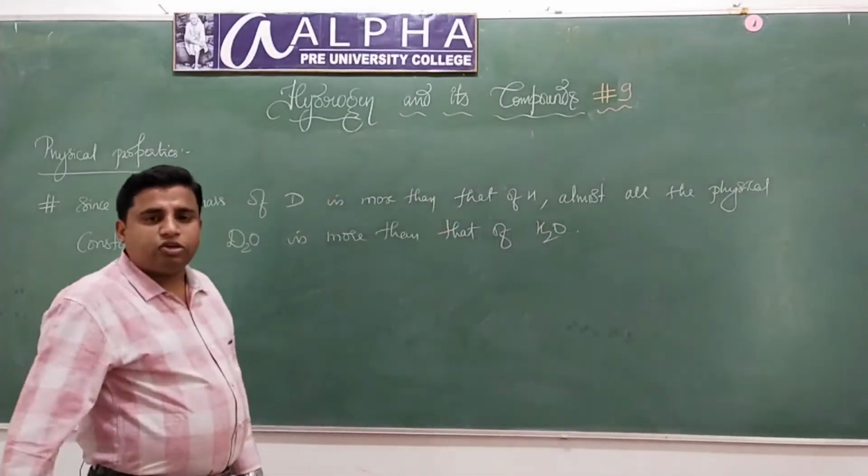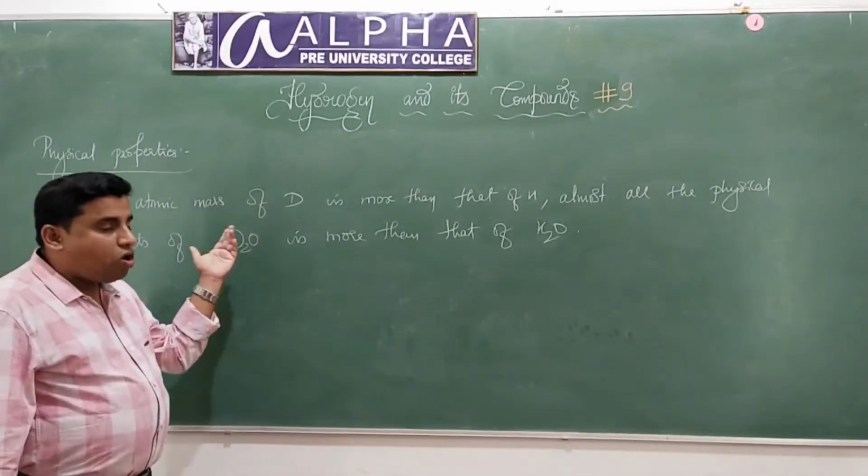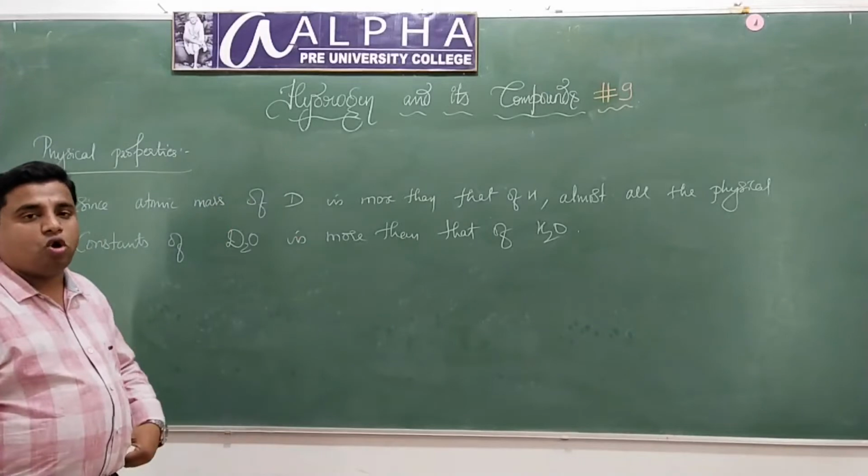Is more than that of what? Normal water. Since atomic mass is more, all the physical constants of heavy water are more than that of normal water.